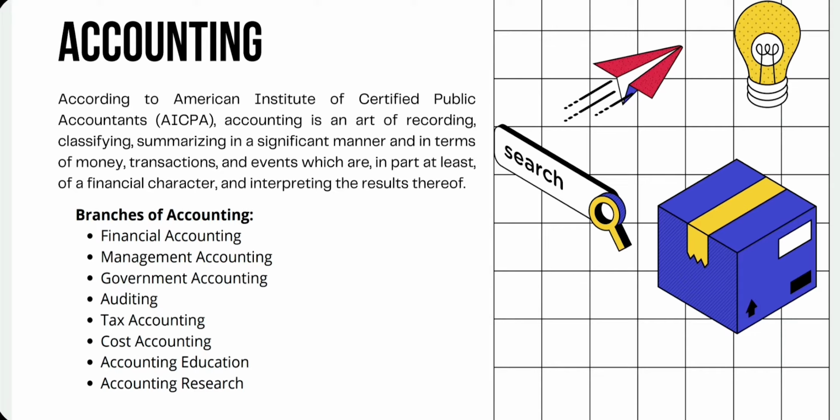So the branches of accounting, we have financial accounting, management accounting, government accounting, auditing, tax accounting, cost accounting, accounting education, and accounting research. In this video, we will focus on financial accounting, which deals primarily with the traditional recording of financial transactions, which would eventually result in the preparation of financial statements that will serve the information needs of various users.